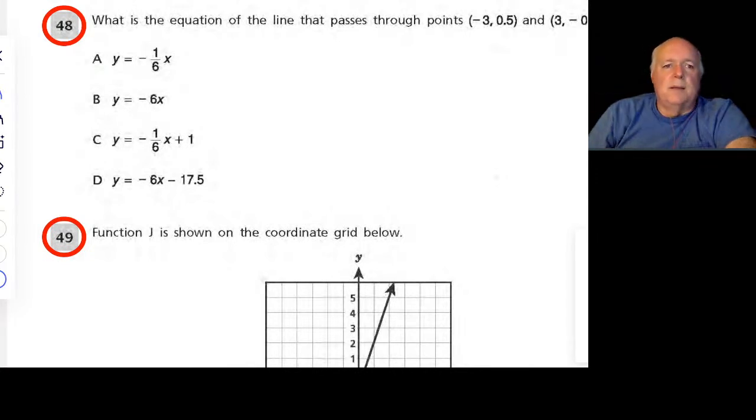All right, so what is the equation of the line that passes through this point and that point? So there's actually a couple ways to solve this. One way is to just plug the points in. So this is x comma y. And this is also x comma y.